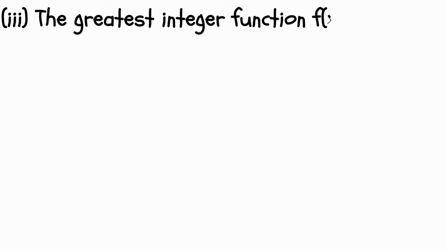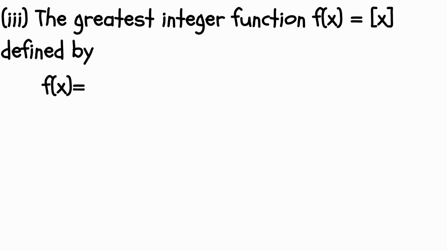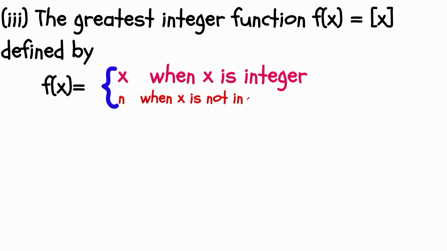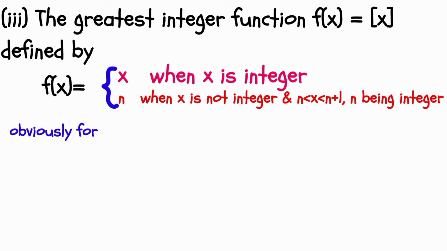Third, the greatest integer function f(x) equal to [x], defined by f(x) equal to x when x is an integer, and n when x is not an integer and x is between n and n plus 1, n being an integer.